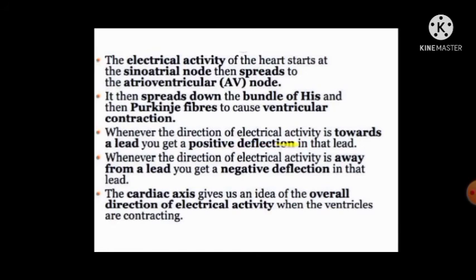Whenever the direction of electrical activity is towards a lead, you get a positive deflection in that lead, which is connected to the ECG. Whenever the direction of electrical activity is away from the lead, you get a negative deflection in that lead. Cardiac axis gives us an idea of the overall direction of electrical activity present in the ECG machine when ventricles are contracting or relaxing.